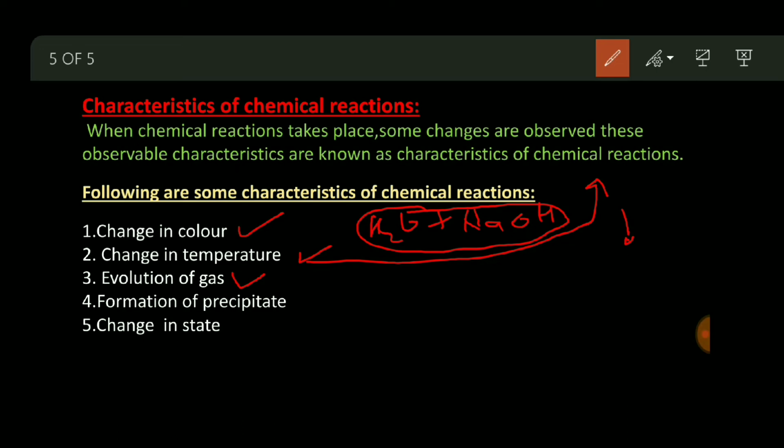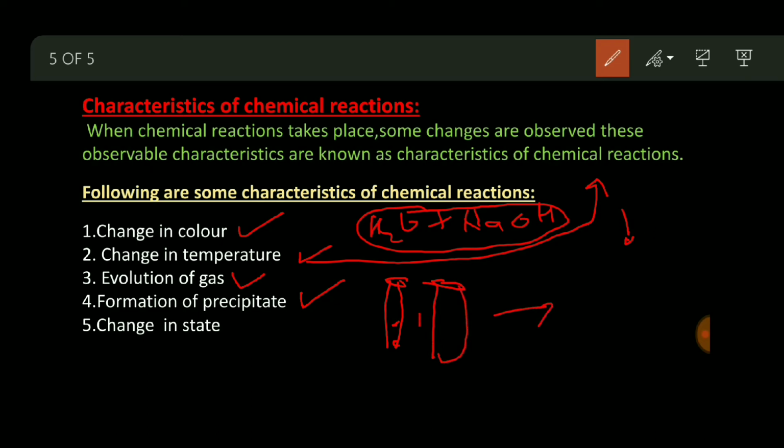And one more very important one: formation of precipitate. Change in color you have already observed, change in temperature you have observed, evolution of gas maybe you have observed, but what does formation of precipitate mean? Suppose you have two clear solutions in two test tubes.